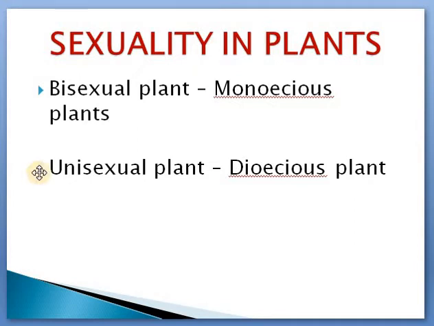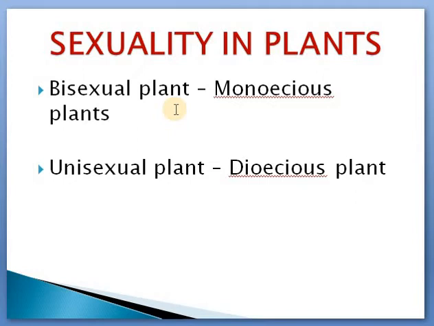So this is sexuality in plants. Already in the previous part I taught you about sexuality in flowers. This is sexuality in plants, the entire plant. You can see bisexual plant and unisexual plant. A bisexual plant is a plant which has male and female flowers in it. Maybe you just understand that bisexual plant means that the entire plant is bisexual. It may have male flower, female flower, or a bisexual flower.